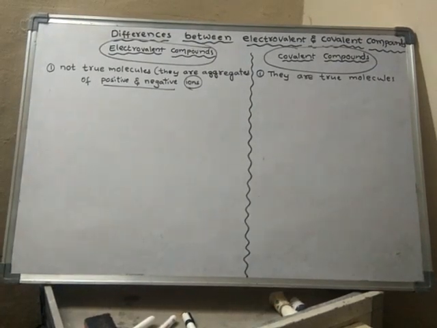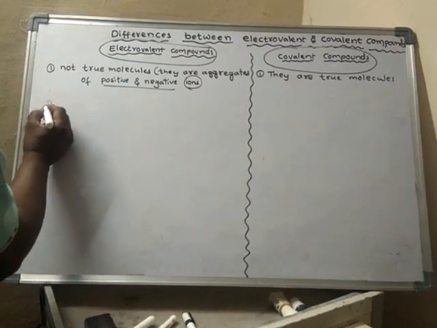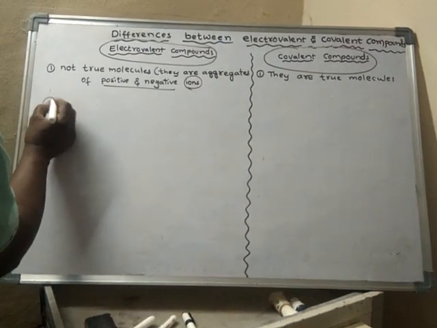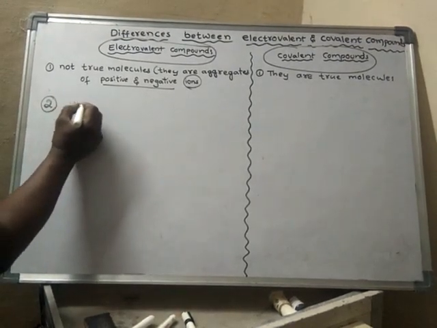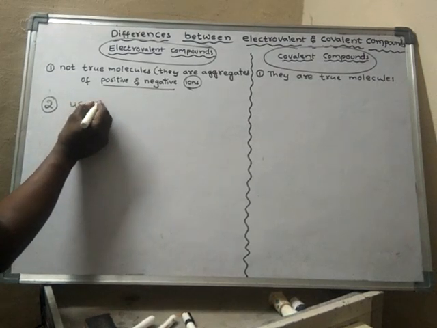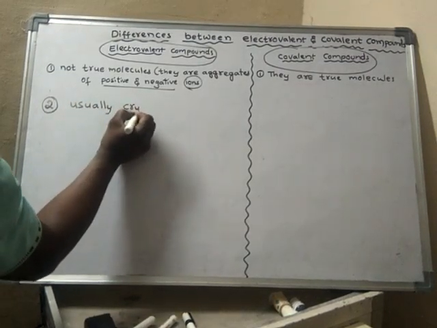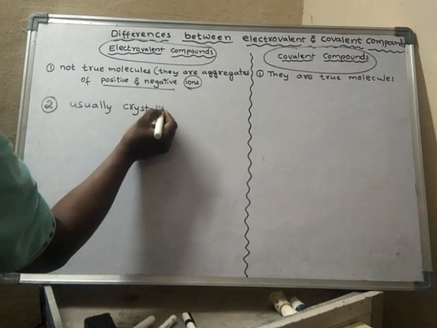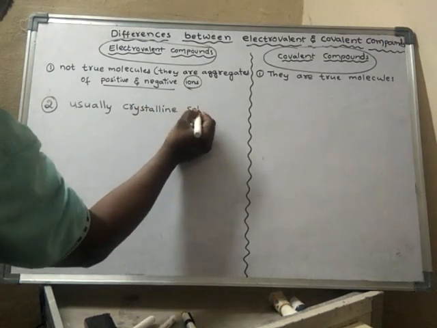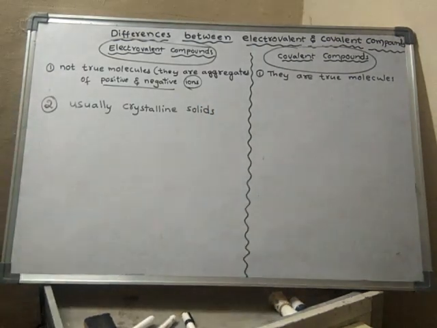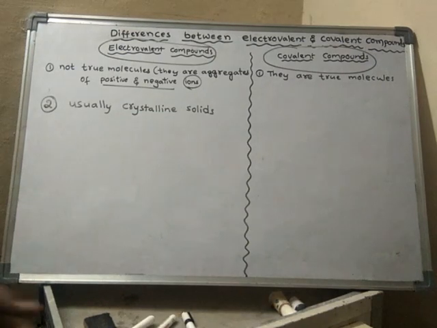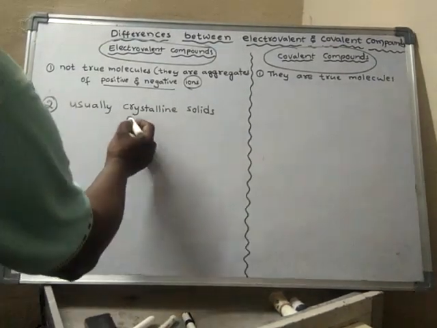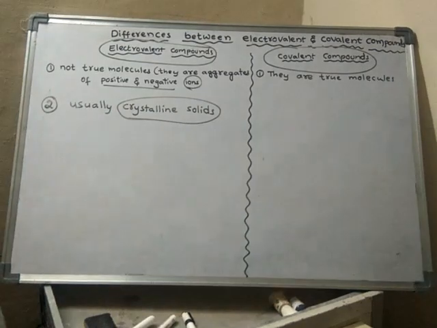Now, ionic compounds, or electrovalent compounds, are usually crystalline solids. For example, NaCl or KCl or any ionic compound is available in the form of crystalline solids in nature.